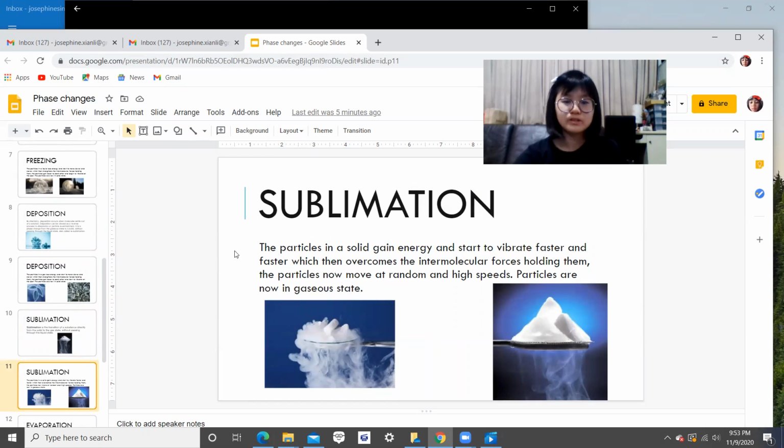Sublimation. In sublimation, the particles in a solid gain energy and start to vibrate faster and faster, which then overcomes the intermolecular forces holding them. The particles now move at random and high speeds. Particles are now in gaseous state.